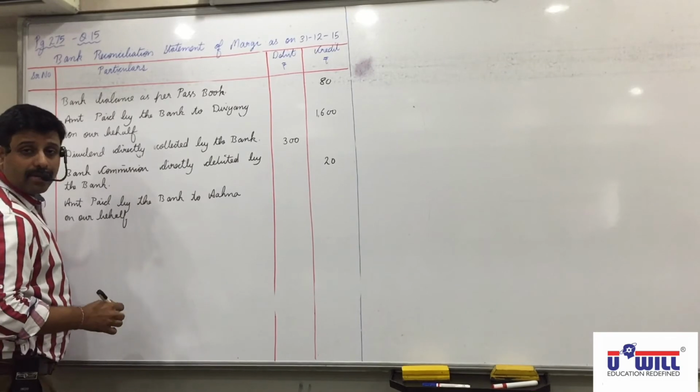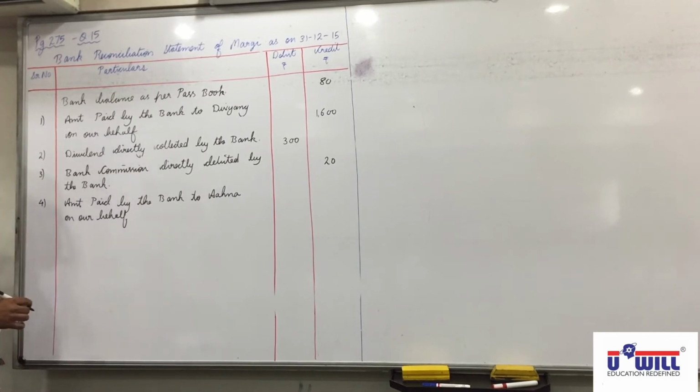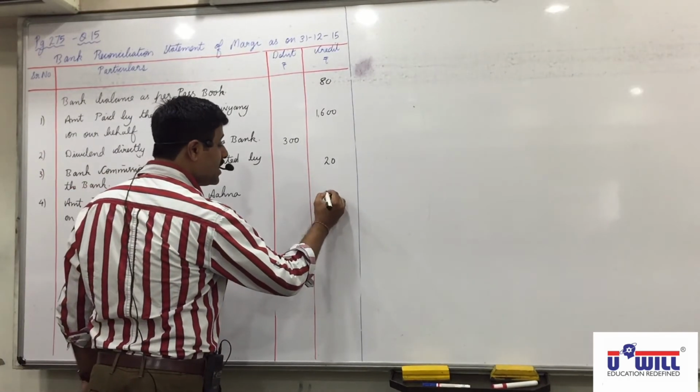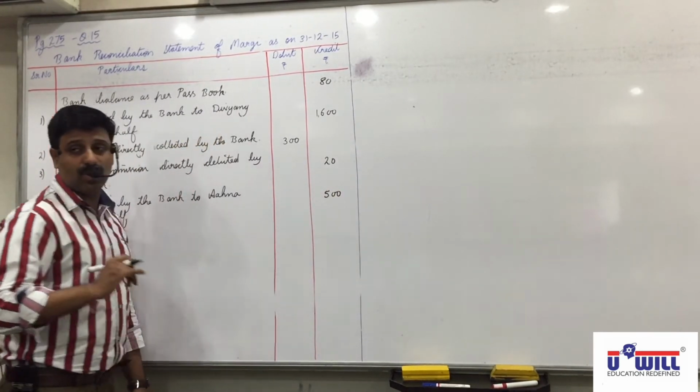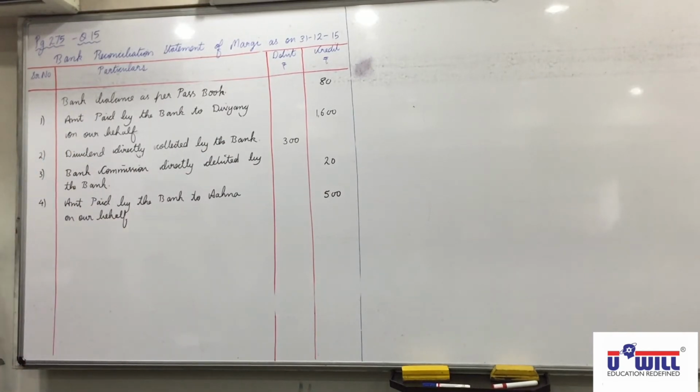Now, it is on debit side, so we will write on credit side. It is debited in passbook but not credited in cash book, so credited in DRS. Next.